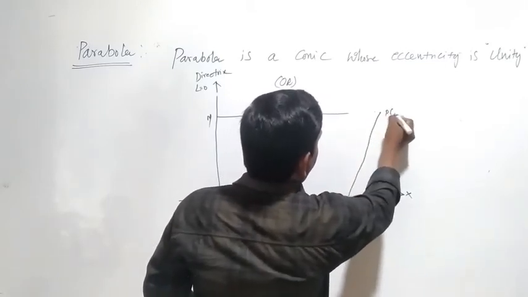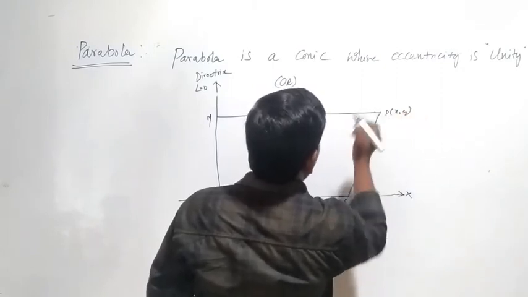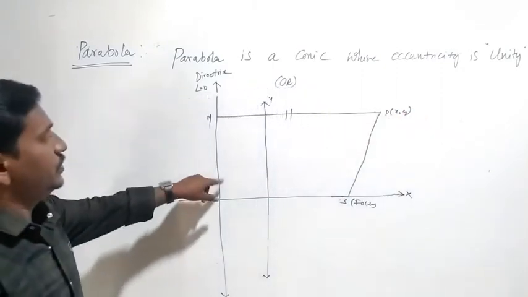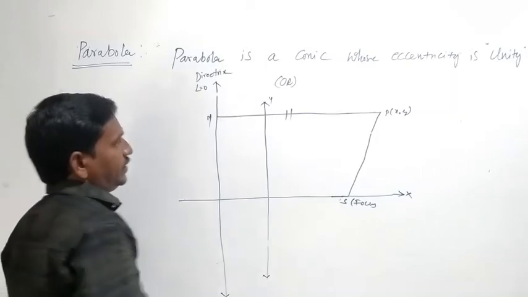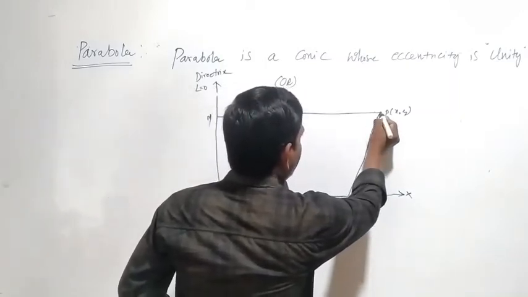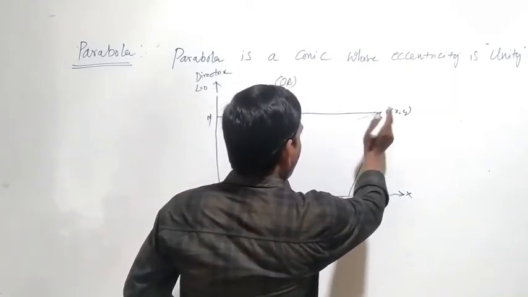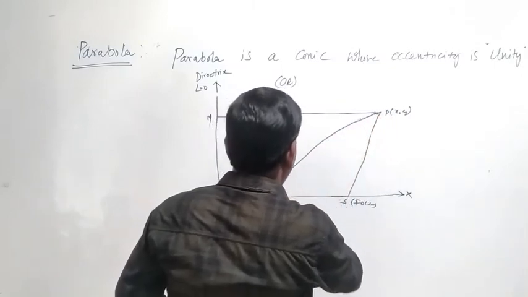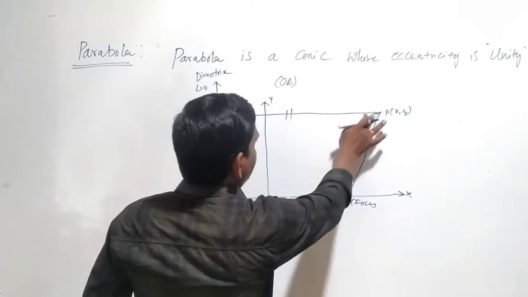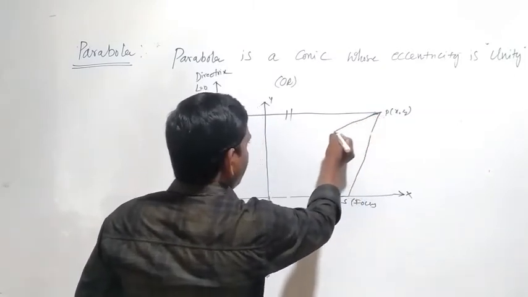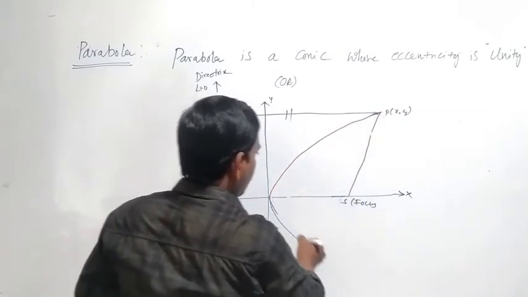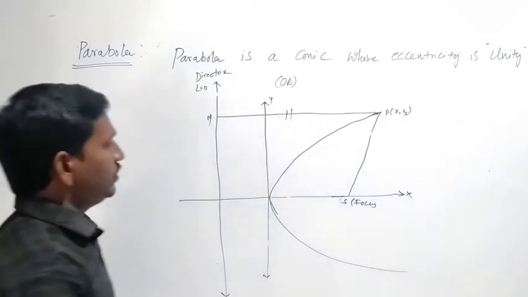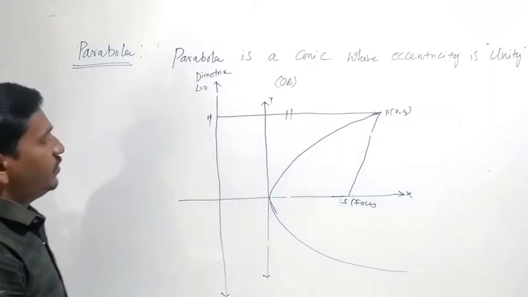After taking the points, you have to draw, so we have to draw like this. This is also a diagram of a parabola.